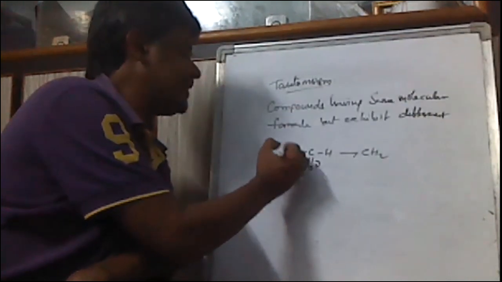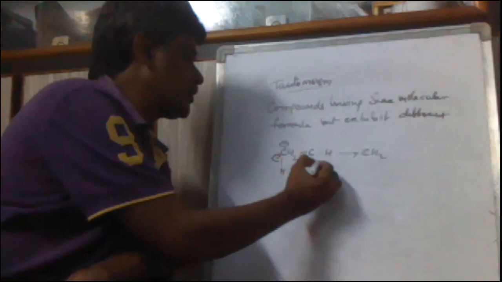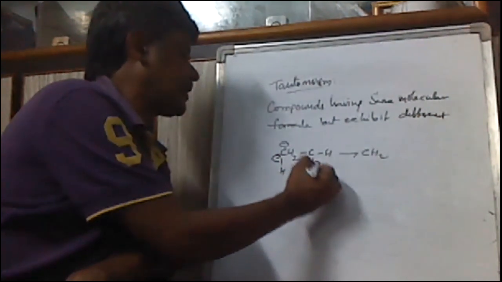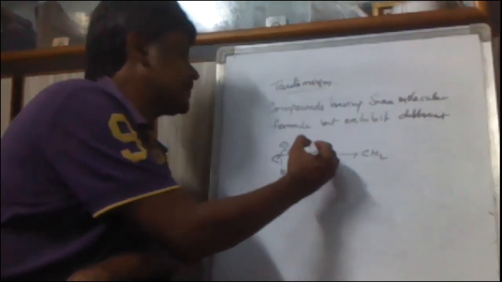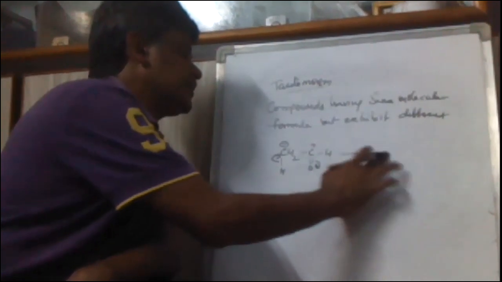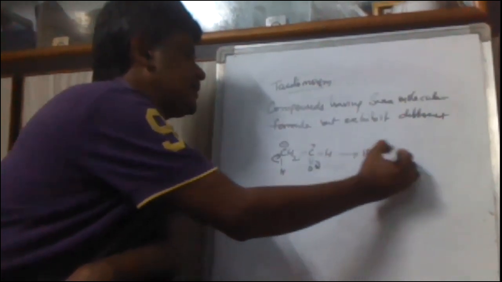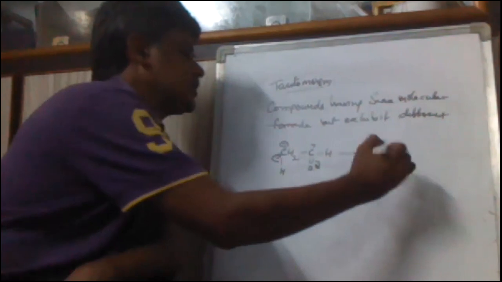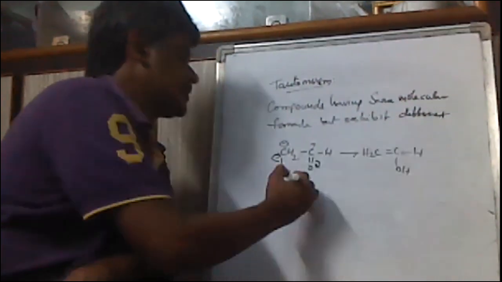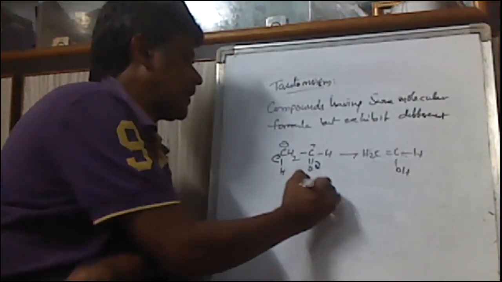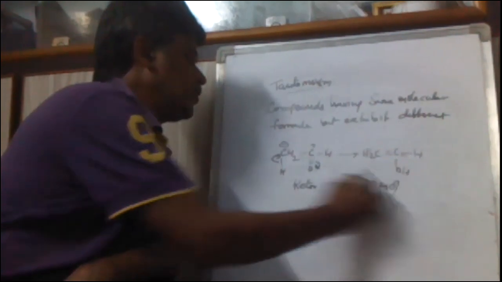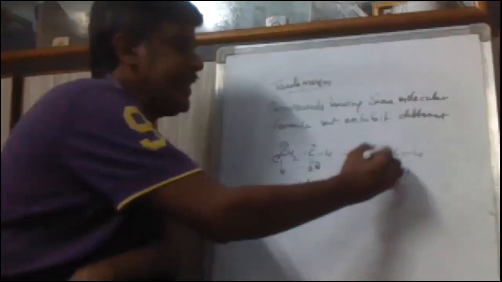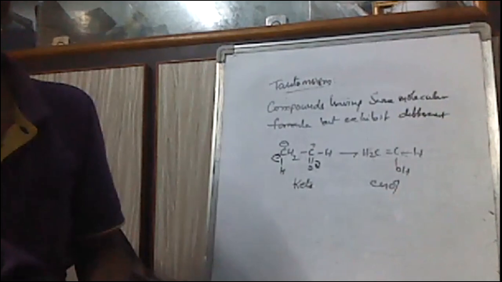The carbon is getting a negative charge, and due to the transfer of the pi bonded electrons towards oxygen, this carbon is getting a positive charge. Then what is formed is CH2=CH-OH. This is called the keto form, and this is called the enol form, where en and ol are both present.